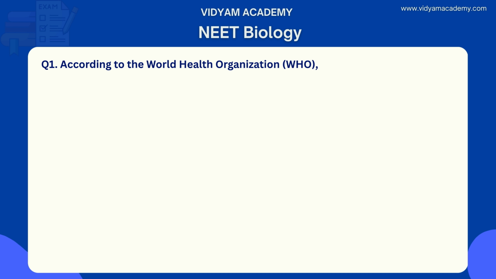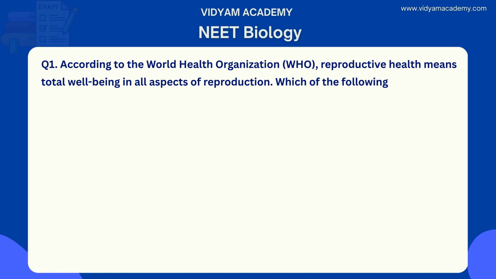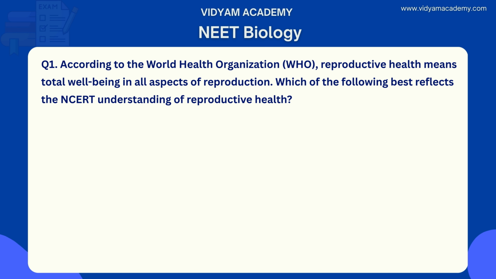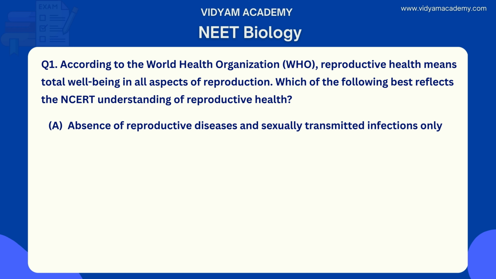The first question is, according to the World Health Organization, WHO, reproductive health means total well-being in all aspects of reproduction. Which of the following best reflects the understanding of reproductive health? Option A, absence of reproductive diseases and sexually transmitted infections only.